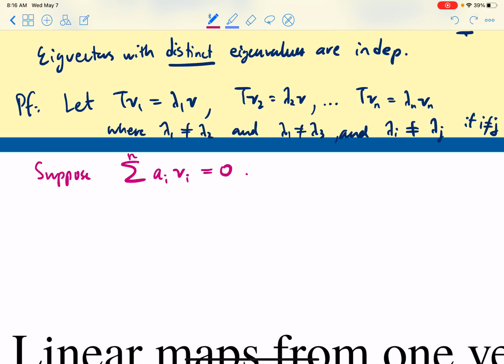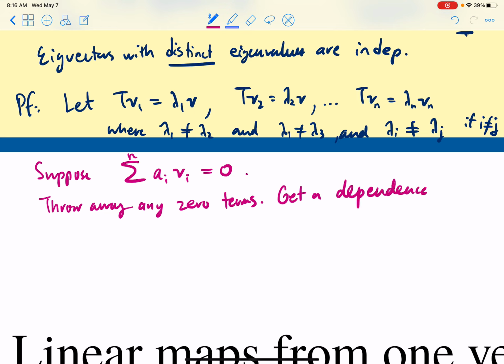I decided that there were n of them, whatever. Throw away any 0 terms. Some of the a sub i's might be zero, just throw them away. Get a dependence. So this equation is called a dependence of minimal number of non-zero terms.